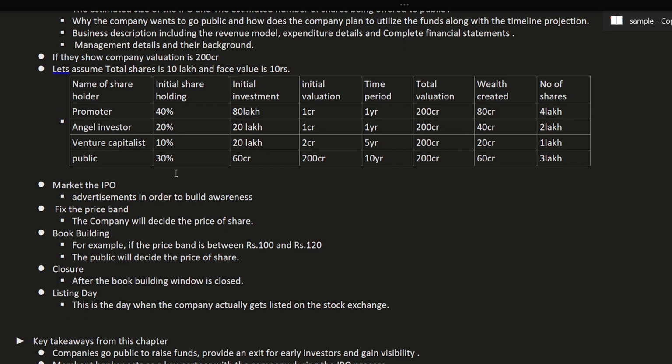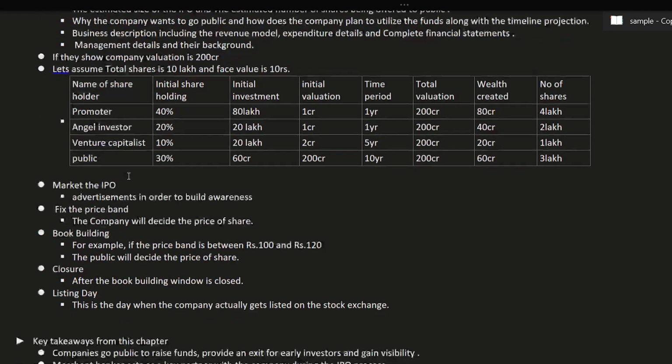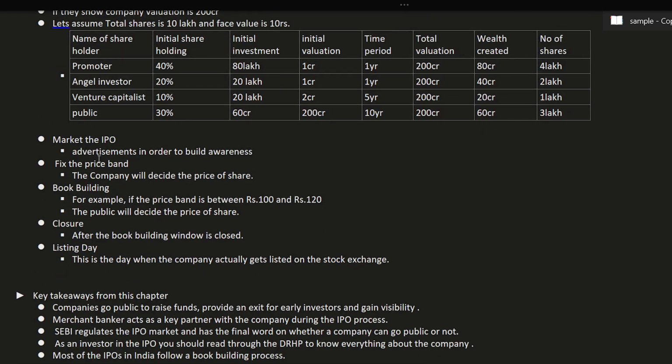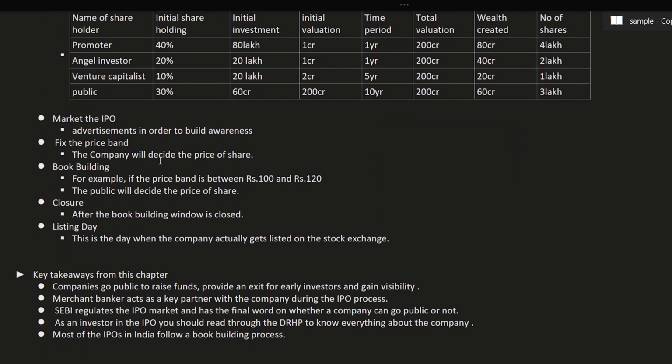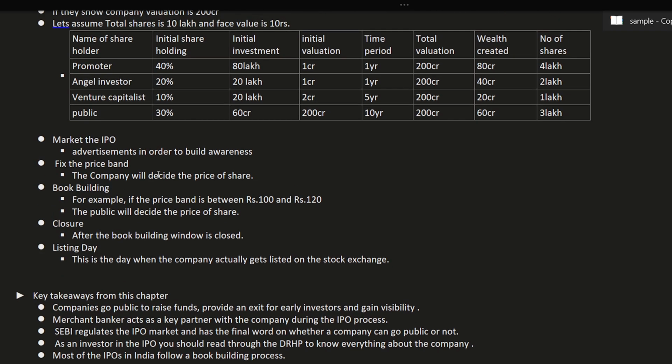And when SEBI gives permission, the company will go for marketing also. Means they will start advertisement also. And there are two pricing methods: one is fixed price and the other is price band, book building. Here the company is going to offer 3 lakh shares to the public. What will be the value of one share? They are going to decide. They can decide a fixed price of 100 rupees per share. In another way, they will keep a band between 100 and 120. So you can buy at 100, or you can buy at 120 also.